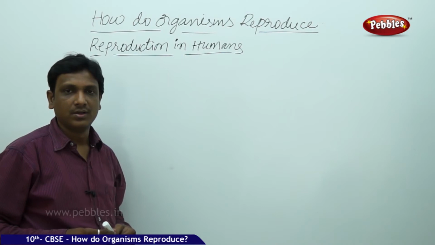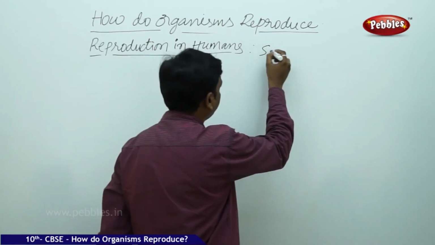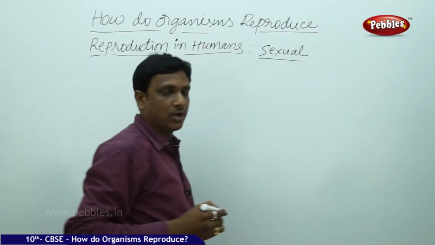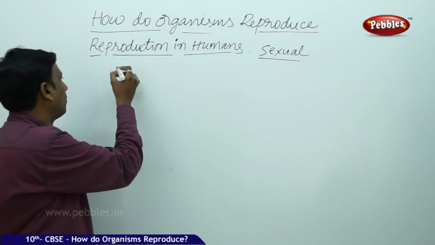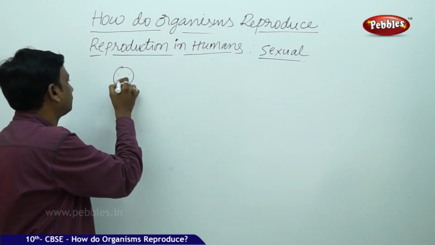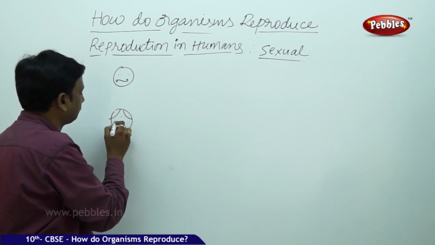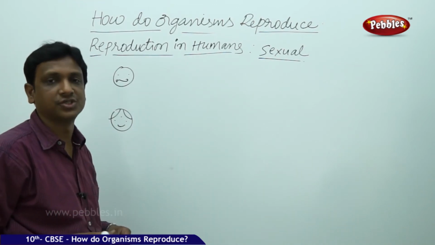So human reproduction is of the sexual type. Sexual reproduction involves two organisms of different gender, one male and one female. Two organisms are involved in this process of reproduction.